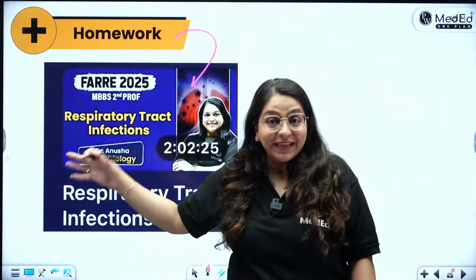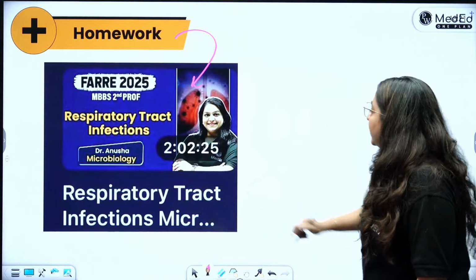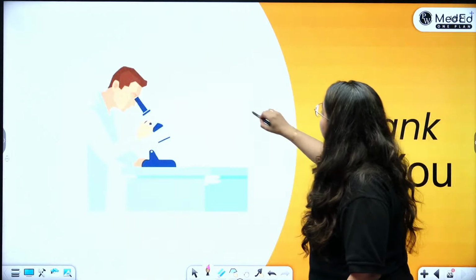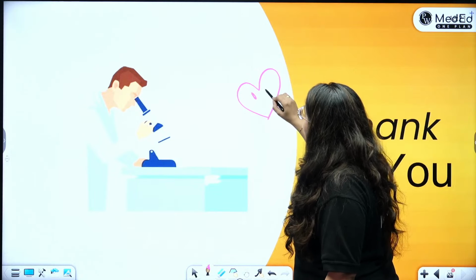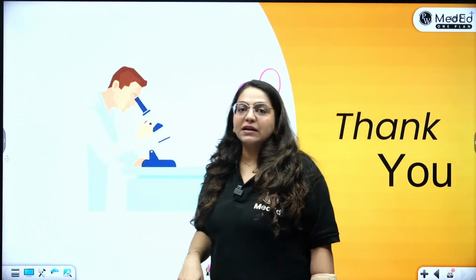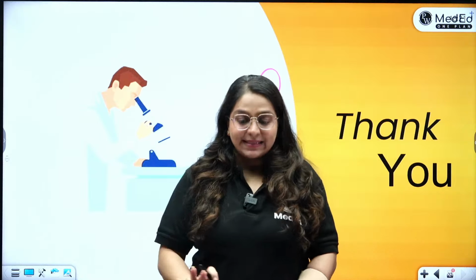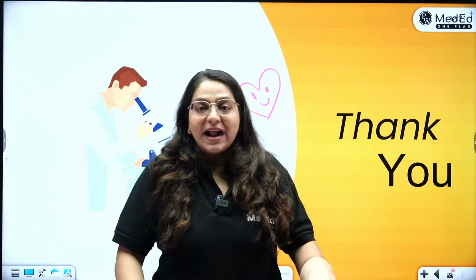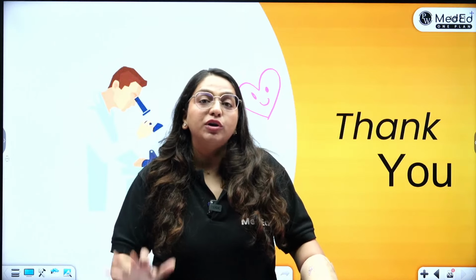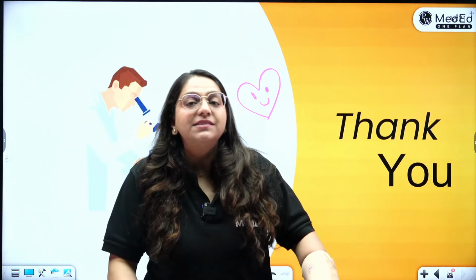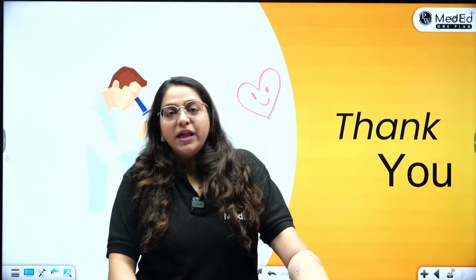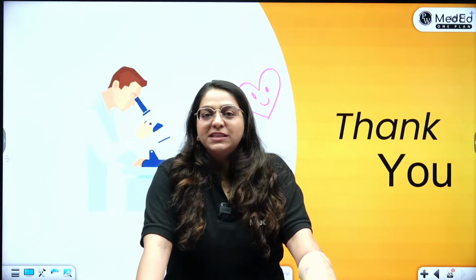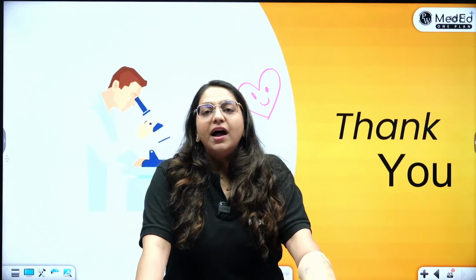All the topics, and all the weird extra topics which get asked as a short note, which we always tend to ignore and lose marks on, have been covered in today's lecture. After watching these two lectures, the respiratory tract is complete in all respects. Nothing gets left behind. Just watch these two lectures, spend 3 hours, or watch at 2x and spend 1.5 hours, and your entire unit gets covered.